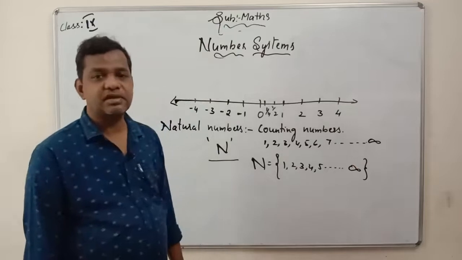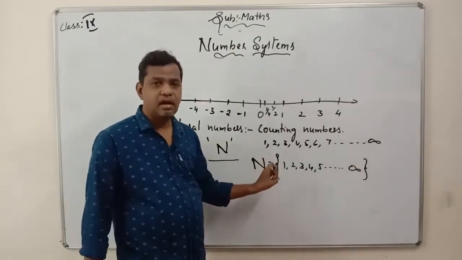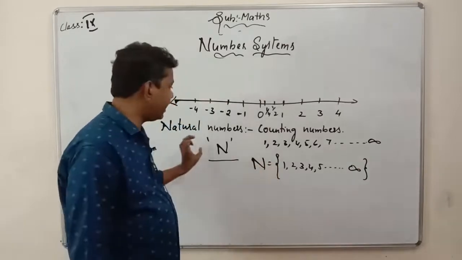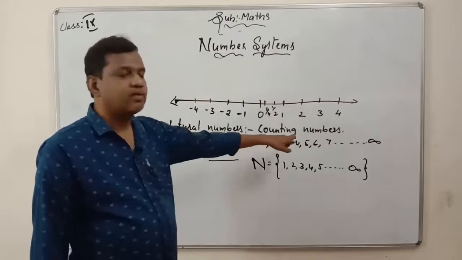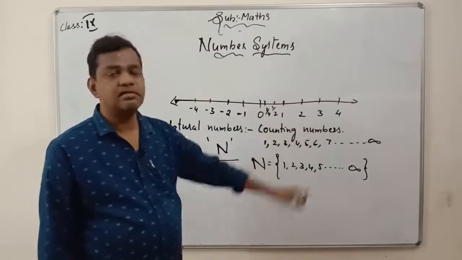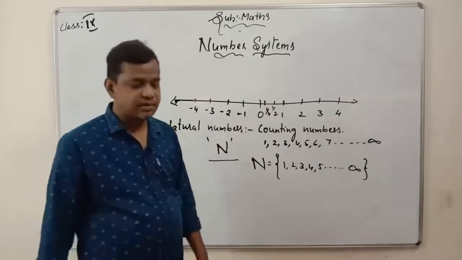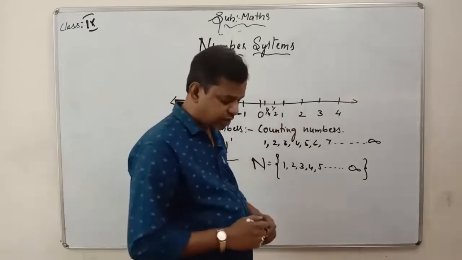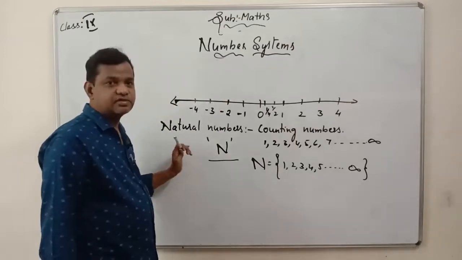Which type of numbers are these? These are all called natural numbers and the letter represented is N. I told you the numbers start from 1, 2, 3, 4, 5, 6, 7, 8, 9 and go on up to infinity. There is no end at all. These are called natural numbers. And the second type is whole numbers. I think you understood natural numbers here, so let us go with whole numbers.